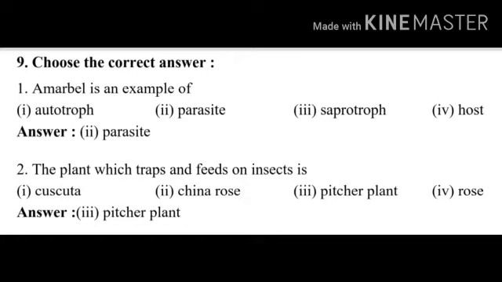9th one. Choose the correct answer. First, Amarbel is an example of: autotroph, parasite, saprotroph, host. The answer is option 2, parasite. Now the second one. The plant which traps and feeds on insects is: Cuscuta, China rose, pitcher plant, rose. The answer is option 3, pitcher plant.